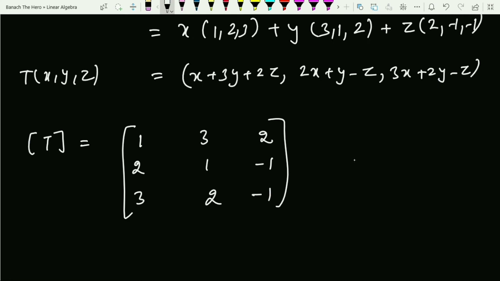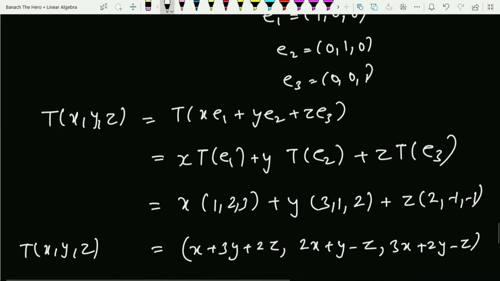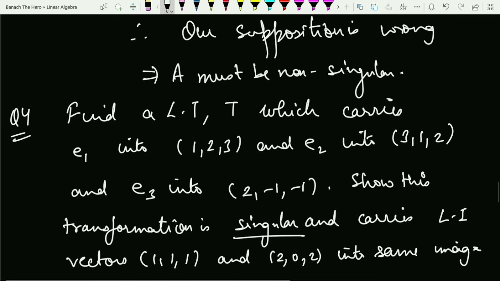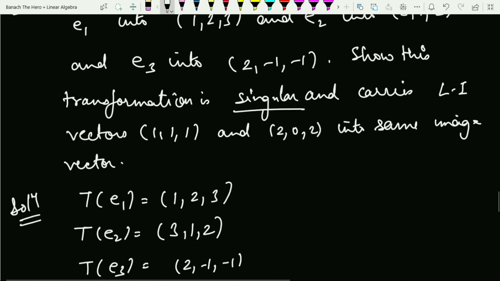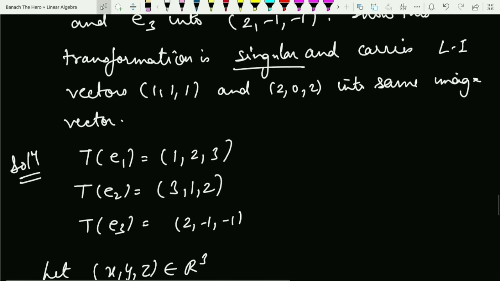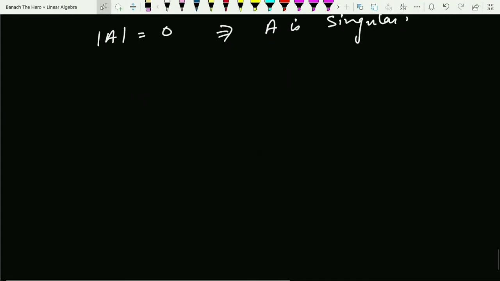So the associated matrix with this is this thing, and clearly if you check the determinant of this, it will come out to be 0. If the determinant is 0, this implies A is singular. I think that was the second part which was asked to us in the question, that we have to show that this transformation is singular. And the final one: I have to show that these linearly independent vectors are carried into the same image vector. So let us see that also.